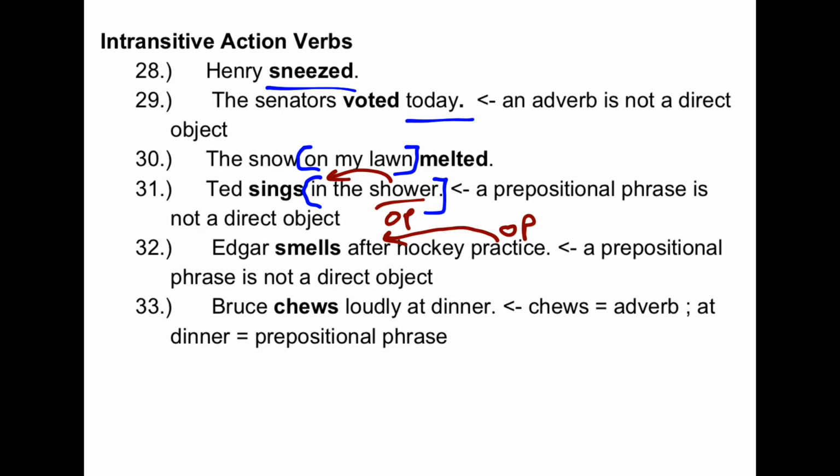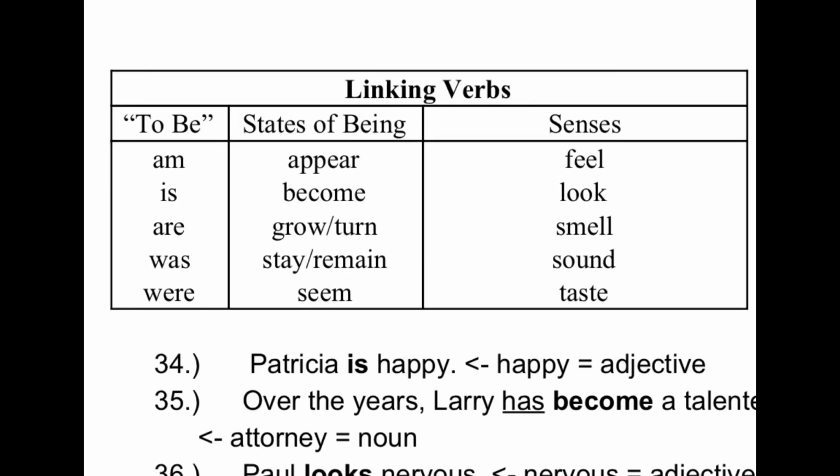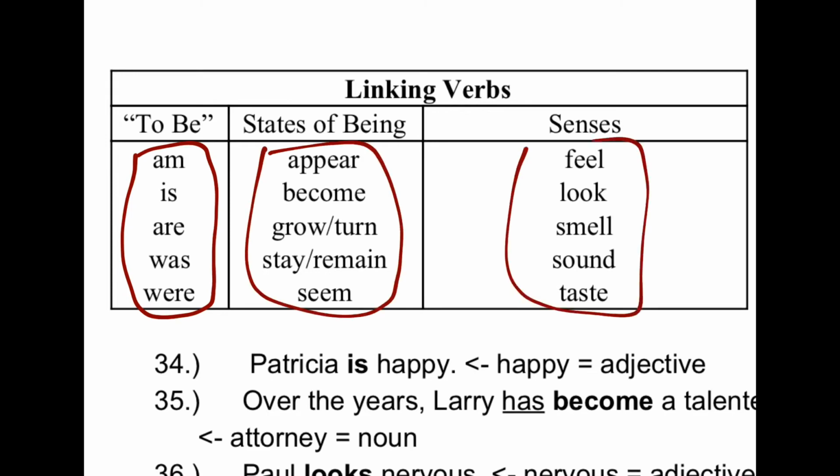Though I suppose this is more of an intransitive linking verb. Though we don't have a description, it's implied that he smells bad. In 33, there's an adverb and a prepositional phrase, but neither one of those is a direct object. So Bruce chews loudly at dinner. Chews is still intransitive. Linking verbs is the next category. Broadly, there are forms of to be, there are states of being, and there are some senses. Now there's a few more for each of these categories, but that's the general outline.